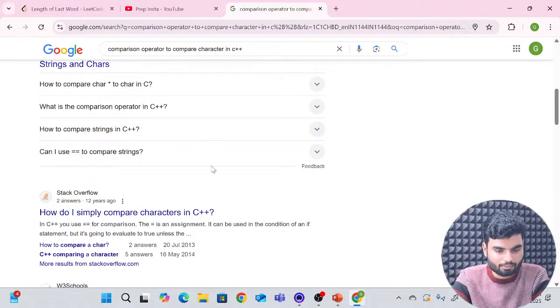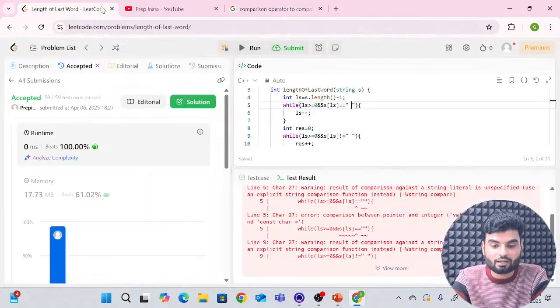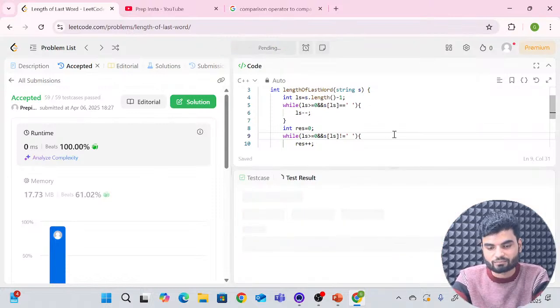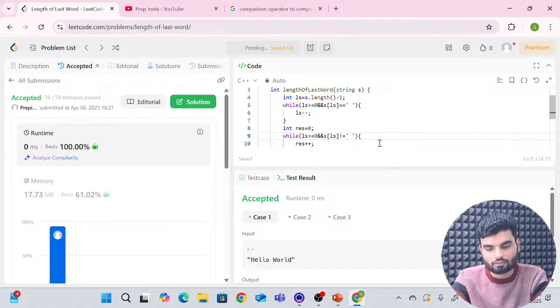I could have checked this C plus plus code also. Oh, I got it. In C plus plus we don't have the double quotes. Correct. We have the single quote in C plus plus for character. Double quotes are for the string in C plus plus and Java. Sorry. Now this will work. The algorithm was quite clear, but the problem was with the double quotes. Okay. Now I hope this worked. This worked.